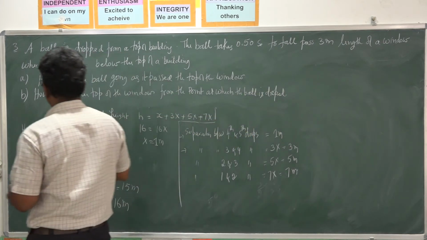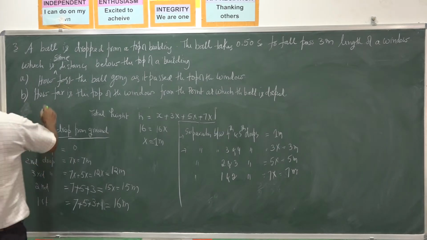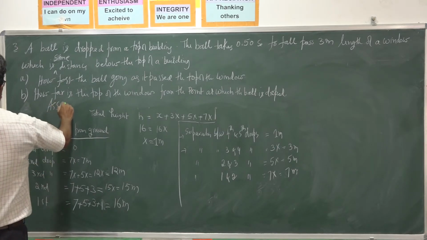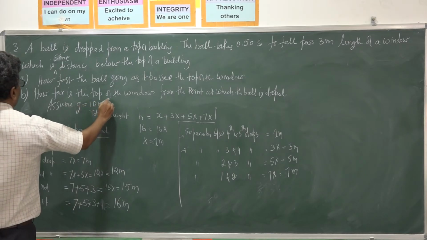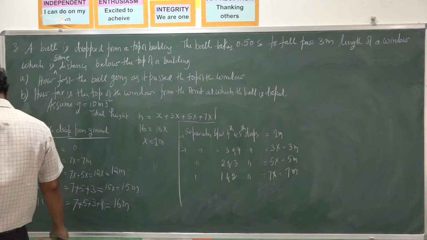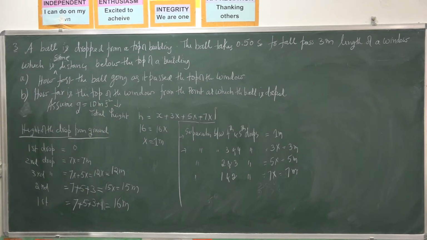These are the only two questions. Assume g is equal to 10 meters per second squared downwards. Okay, so this is the problem.